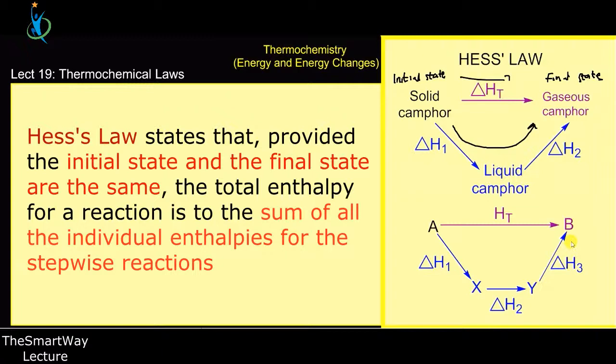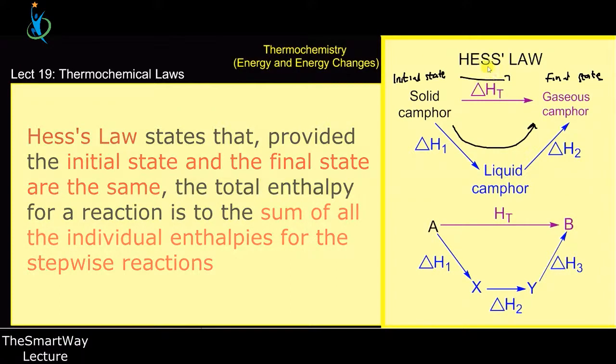This is very simple. When you are leaving your house for your school, the school destination and your house are fixed, they are not changing, but you can pass through so many routes. If you use a shortcut, the energy you spend on the shortcut is the same as the energy you take when you go through several steps. So Hess's Law is telling you to go through the shortcut, the straightforward way, to get the energy. But if you pass through a lot of pathways, the sum of all the energy you took will be the same as the one-step reaction moving from A to B.